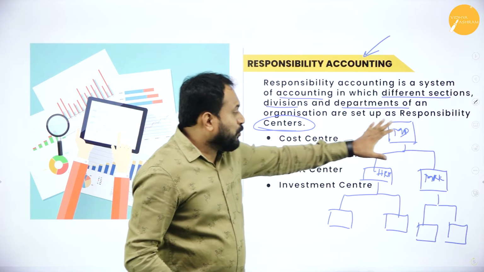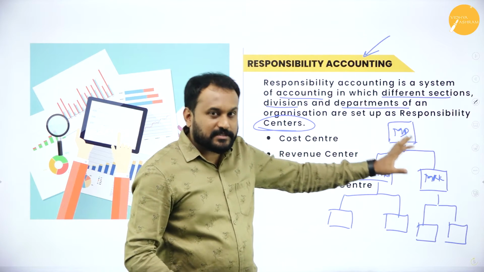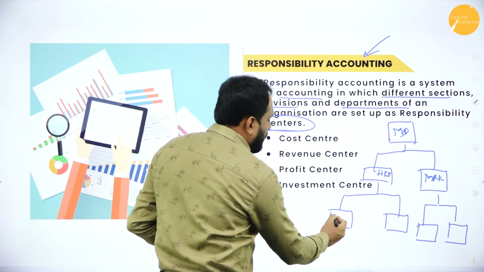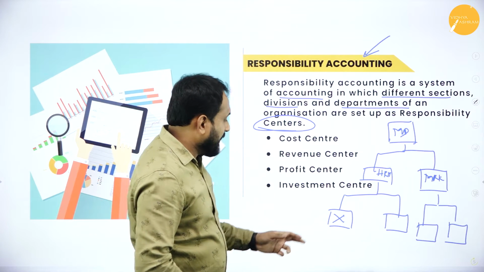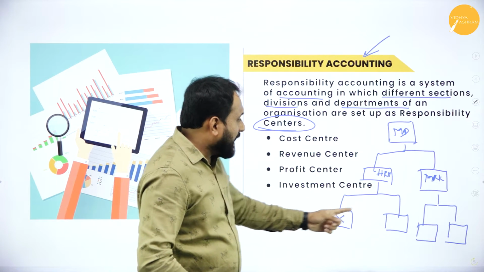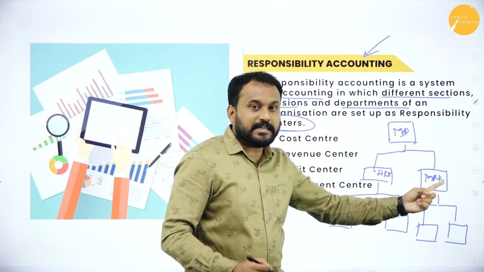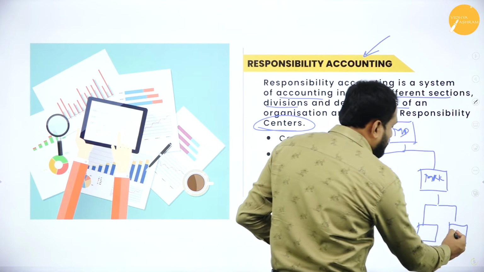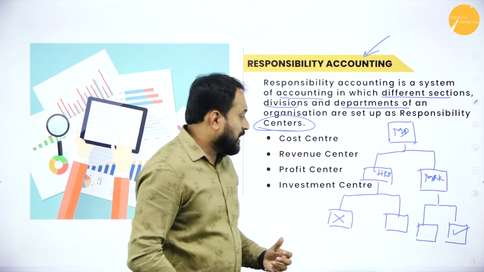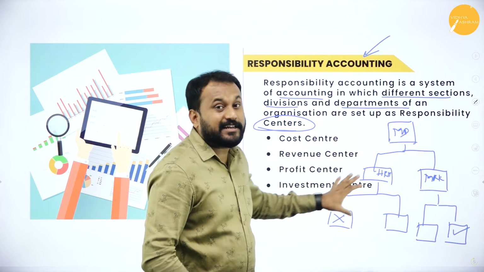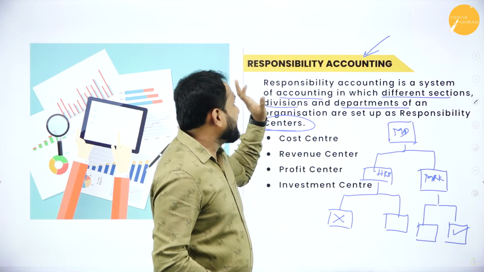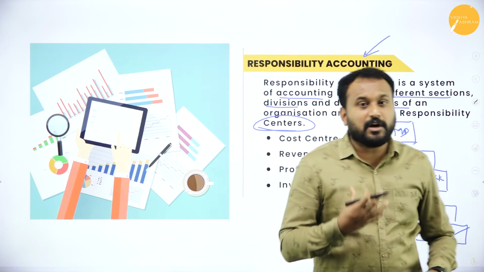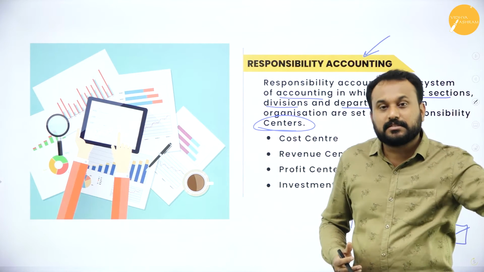Now only when you go with divisional structure or functional structure, you will get to know who are the people who are responsible for it. Something happens here, who is responsible? It is the HRM. Now the marketing people will not be blamed. Now understand, what is it that we are doing? We are grouping people. Marketing is doing good profit for the business. Now the HRM people will not take the credit. That is what it is. So here responsibility accounting is all about people needing to take responsibility for failure as well as success.